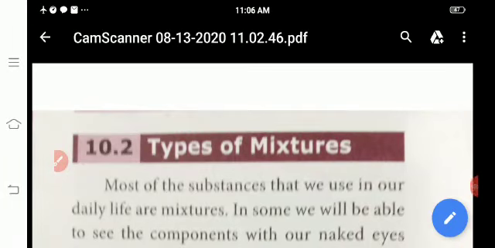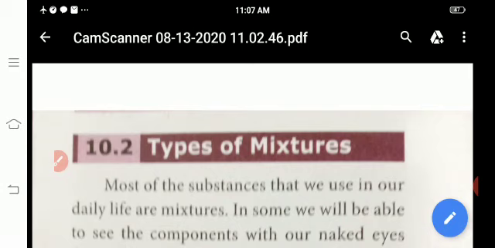We discussed in the previous class matter around us, classification of matter, what is meant by an element, how many elements are present in the atmosphere, what is meant by atoms and molecules, and what is meant by a compound. How elements are divided into metals, non-metals and metalloids, what are the differences between elements and compounds, and what are the differences between compounds and mixtures. These are the things we discussed in the previous class.